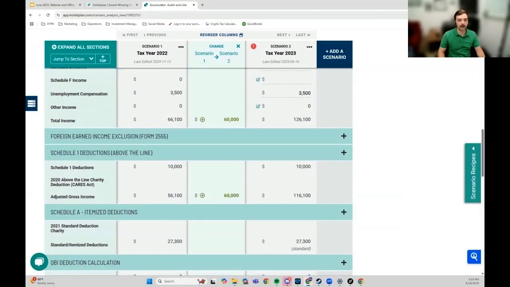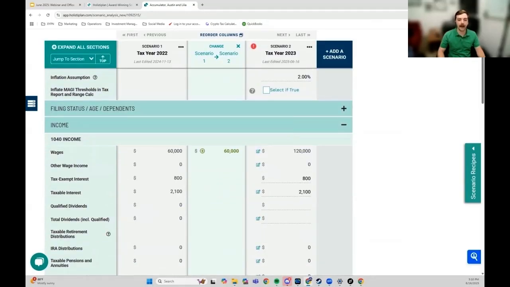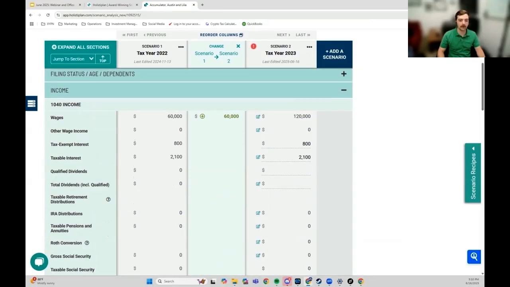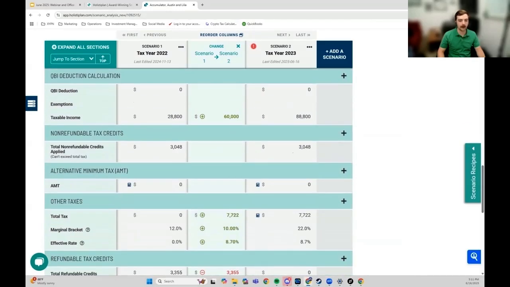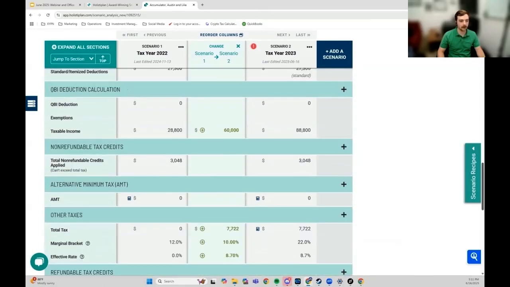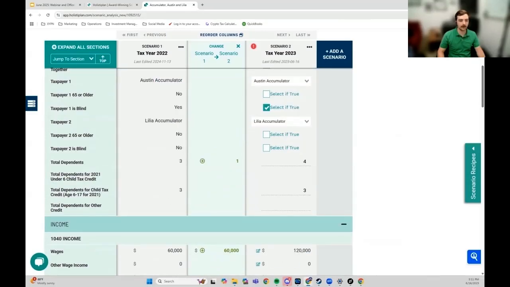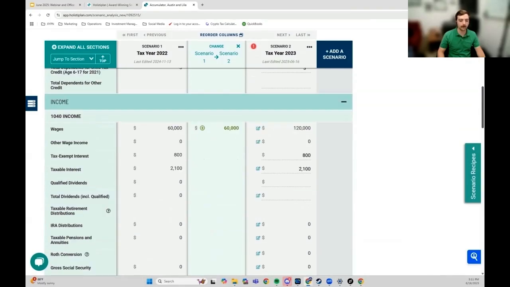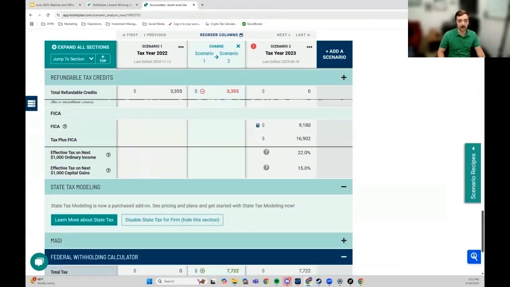So their income increased, and, just increasing it here, there's a lot of trickle down effects that it has throughout the forms. So we just increase this number, and we see the engine increases the AGI. Taxable income also increased. Deductions, other taxes. Let's see, where's that additional kid? Dependents. Additional kid here. You can see taxpayer 1 is blind. So this program gets very detailed. Being blind will affect Social Security payments predominantly. Okay. And you can see that with that increased income, that they also have an increased number of dependents.